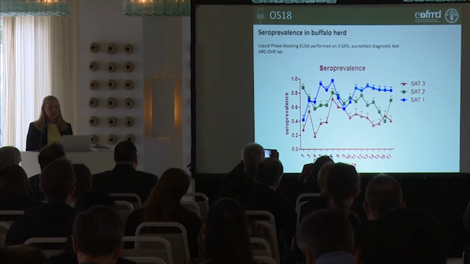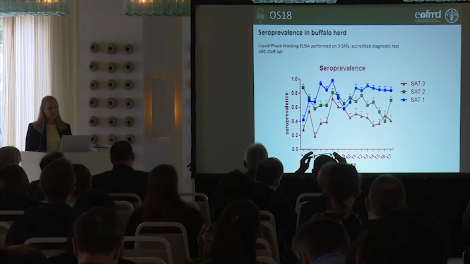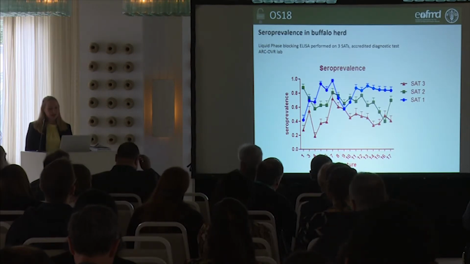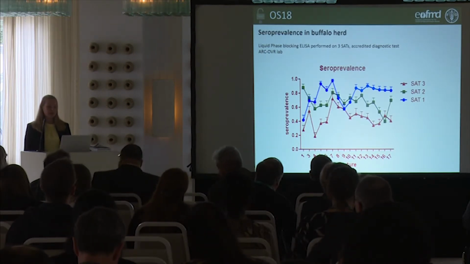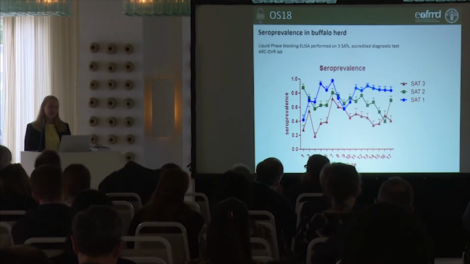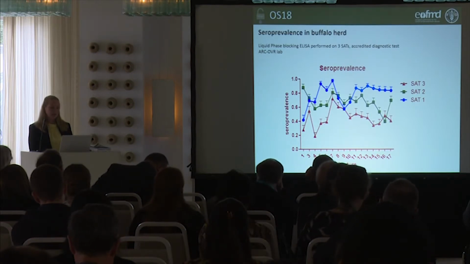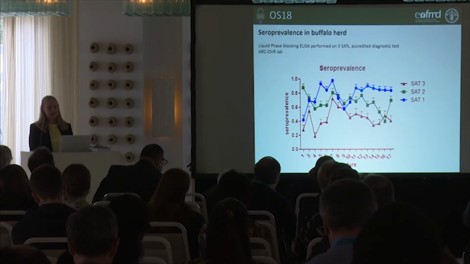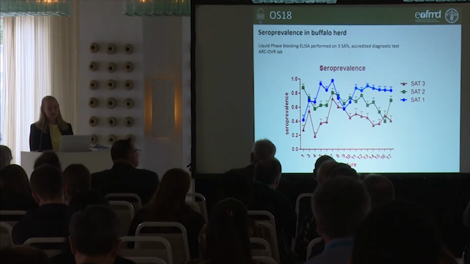So we looked at the general seroprevalence of this herd using the liquid phase blocking ELISA test for the different SATs. Basically, you can see that if you look at the blue line, the SAT1 has a much higher seroprevalence than the other 2, with 2 main spikes occurring there and towards the end, and then the virus is quite highly maintained there with a high prevalence.